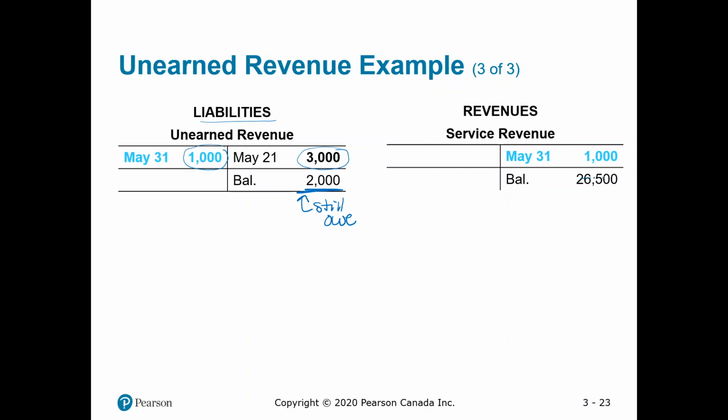And we've recognized, oops, that should just be 1,000. We've recognized $1,000 of revenue, so that is the balance that we have. Now again, when we do these adjusting entries, we're always hitting two things. There's always two sides. So here we are updating the liability as well as the revenue.